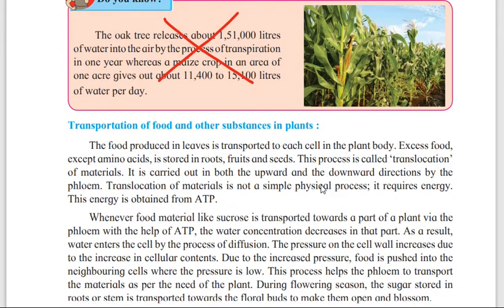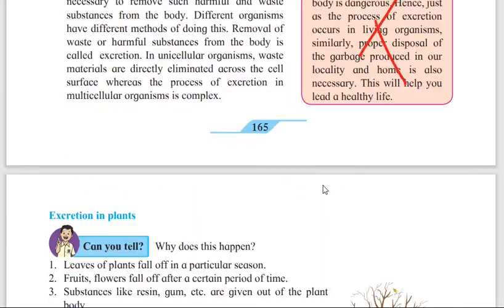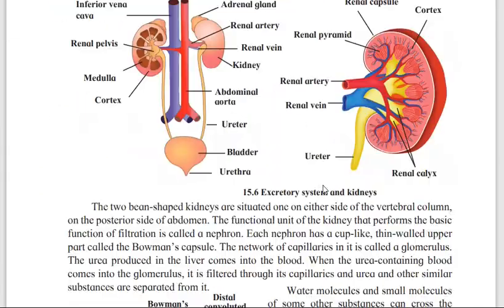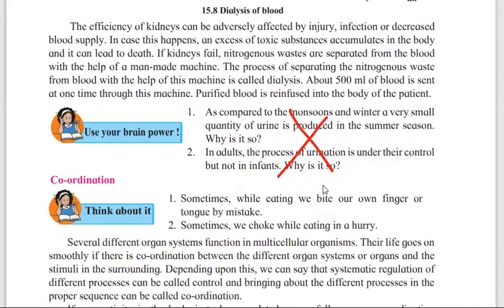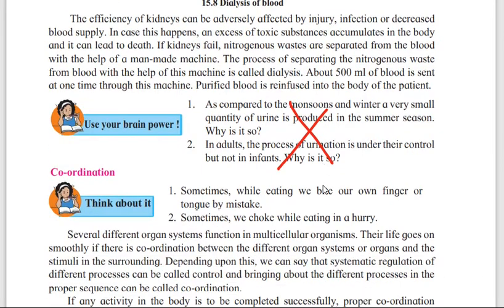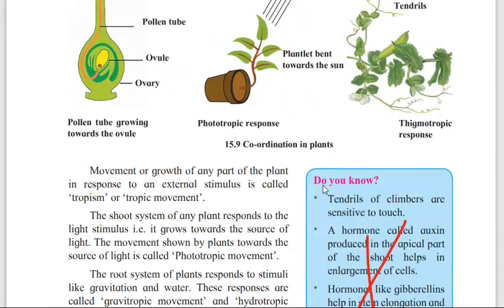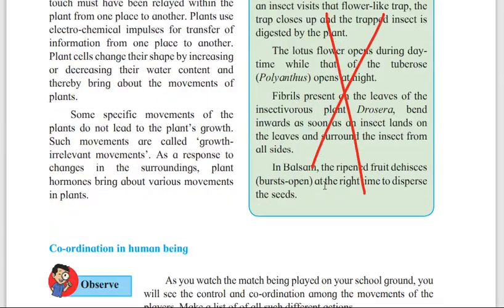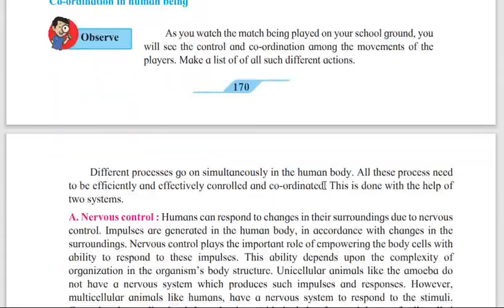So this is not there. Do you know? This is just for your knowledge, you can just read it out. Then 165, always remember, is not there. 167, you have to do all. 168, use your brain power, is not there. 169, again do you know, is not there. 170, again do you know, has been removed.